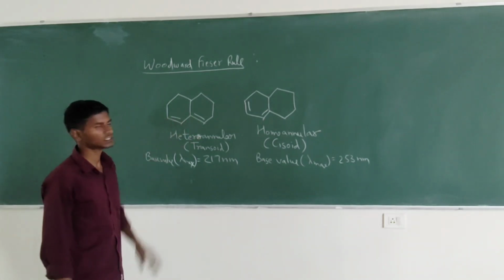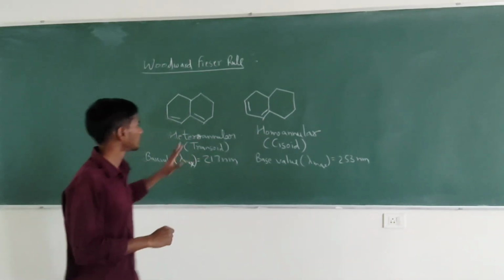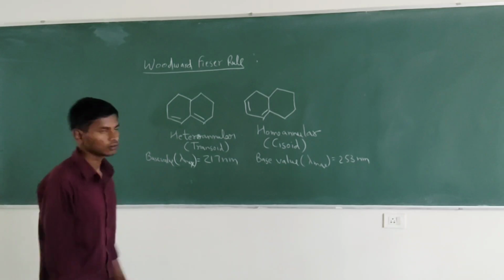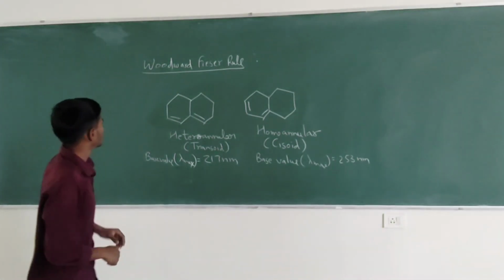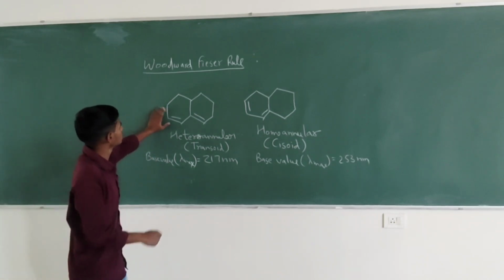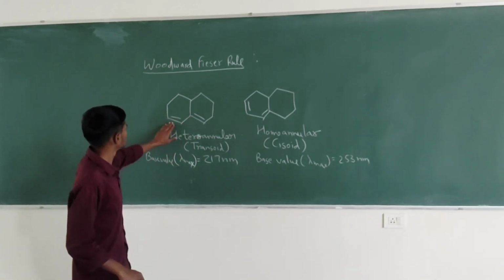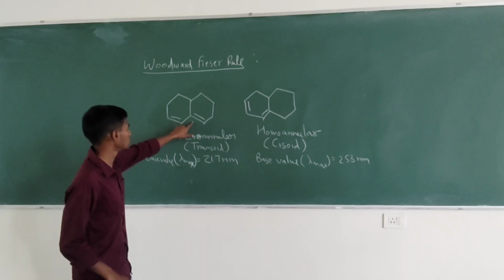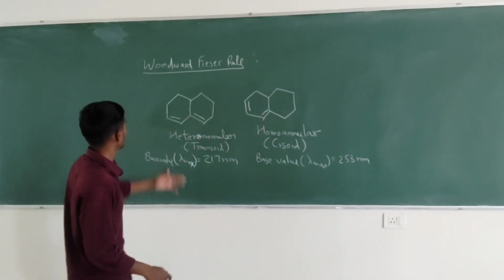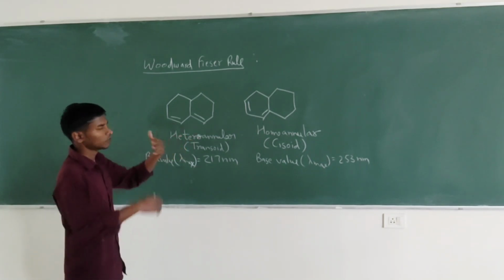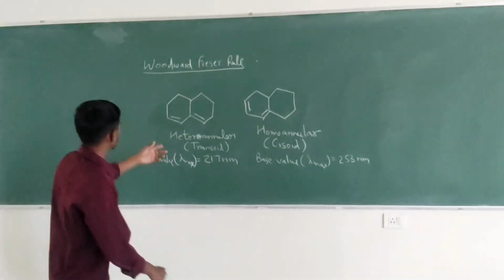These are the two basic things we should be aware of while calculating lambda max of any chemical compound. Now you see what is the basic thing in this. In heteroannular, two double bonds are trans to each other. In homoannular, two double bonds are cis to each other. Now we can change their orientation in any way.